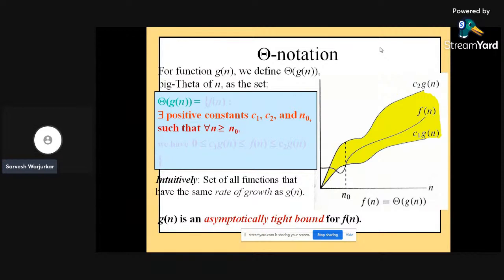There are two different constants, C1 and C2: C1 of g of n and C2 of g of n.